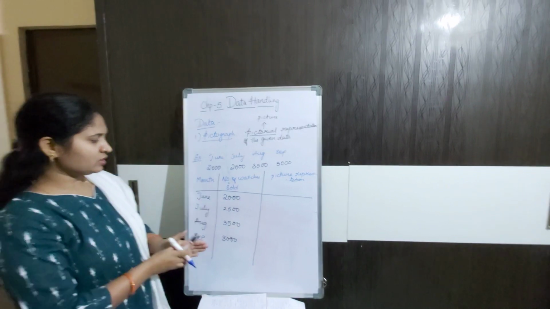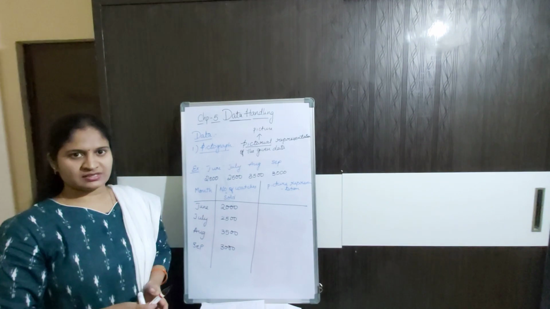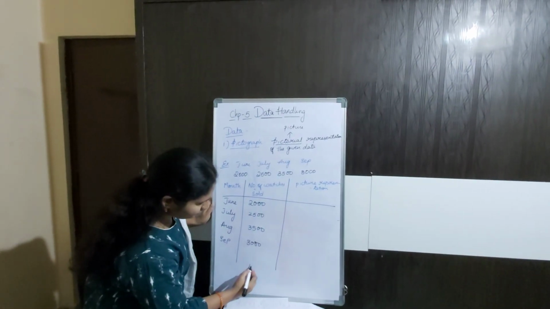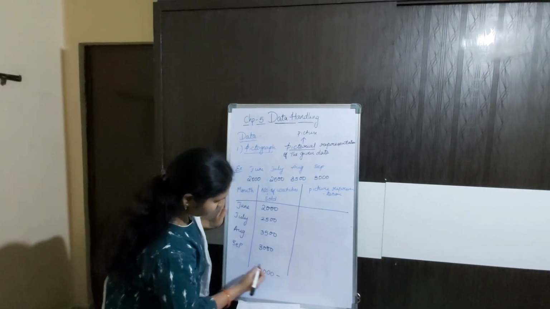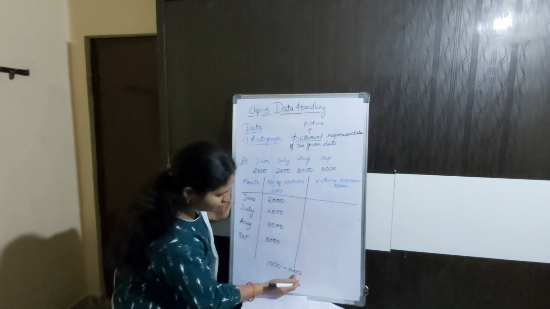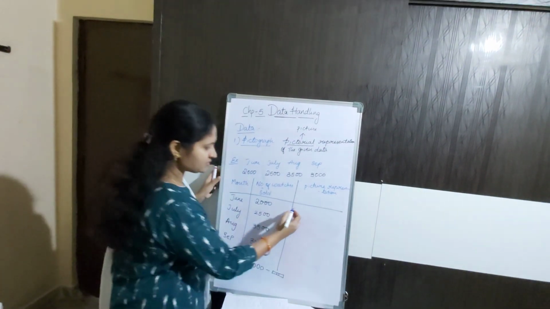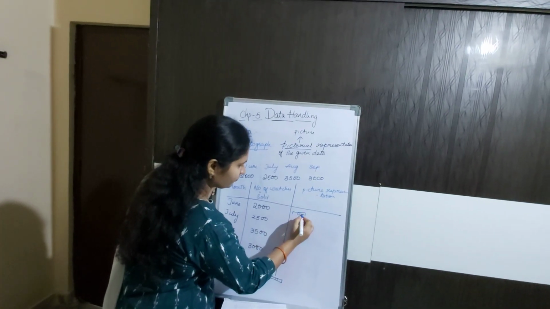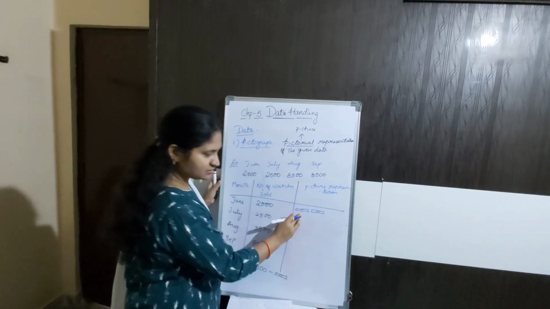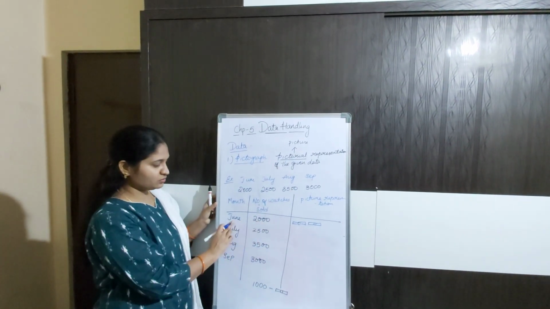For these 2000, I cannot write it as 1, 2, 3, 4, 5, 6 like that. So for that I am using a representation, and this totally depends upon you, children. I am taking 1000 watches, and I am representing it with the watch symbol here. One watch represents 1000 watches here. So for 2000, how will you represent? Watch 1. Each watch is 1000. 1000 plus 1000. So 2000 watches were sold in the month of June.